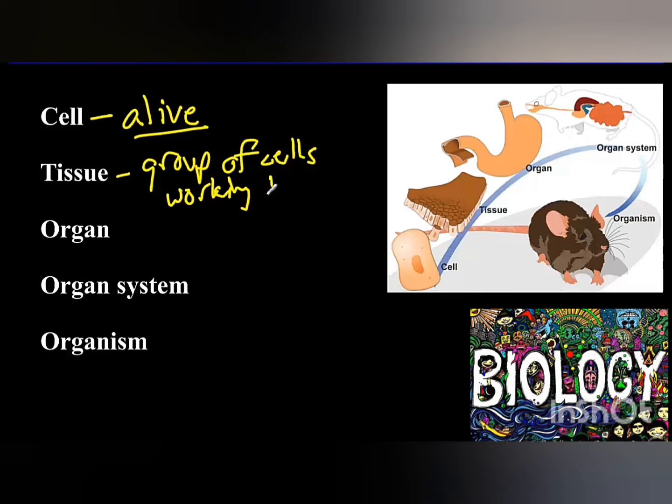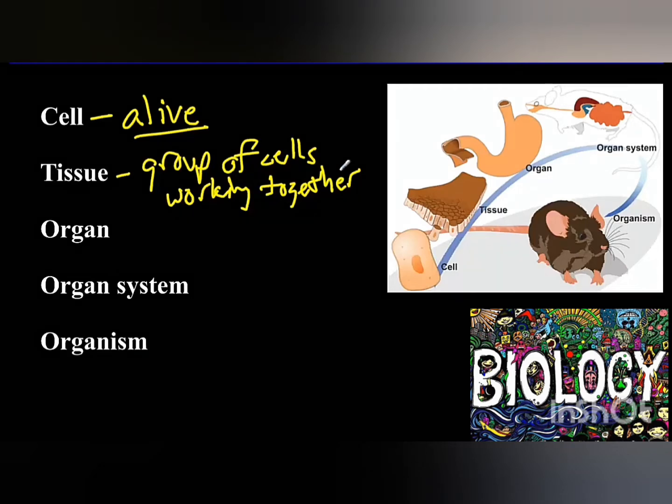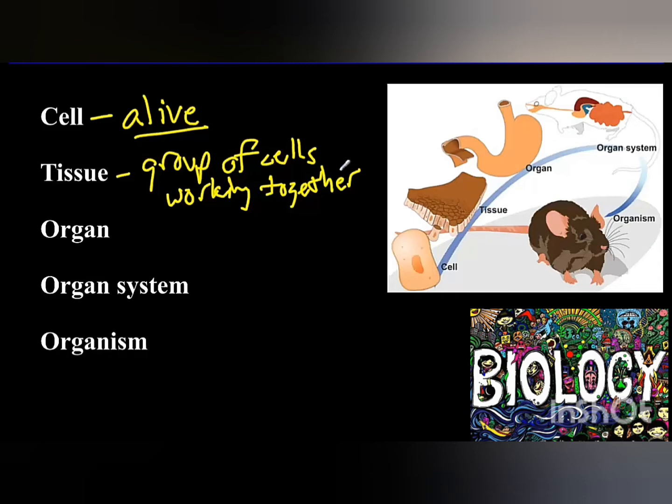So when similar cells combine together, they form an aggregate, they form a group, and this group of cells now work together to perform a specific function. So that is the aspect of the tissues. So from there, we now move on to what? To organs. So in the aspect of organs, it is said to be what? A group of similar tissues.